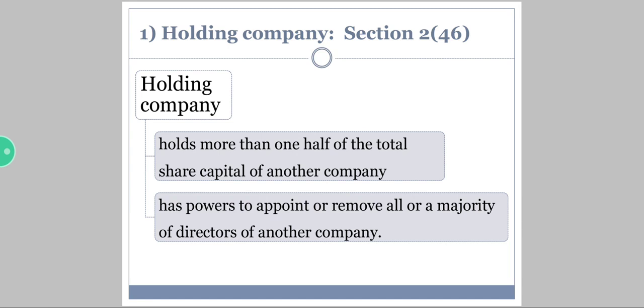Now the holding company, that is company A, has powers to appoint or to remove all or a majority of directors of the company. That means the holding company has certain rights on the other company, that is, company A has certain rights on company B. For a holding company, there are 2 points you're supposed to remember. First, it holds more than 1/2 of the total share capital of another company. Secondly, it has the powers to remove or to appoint the majority of directors of the other company.